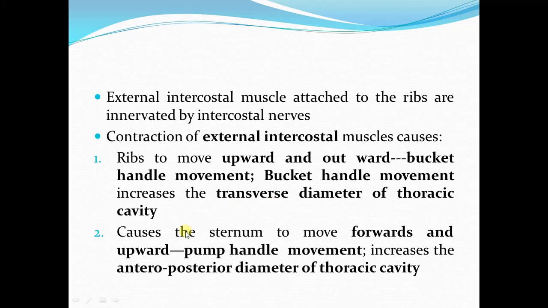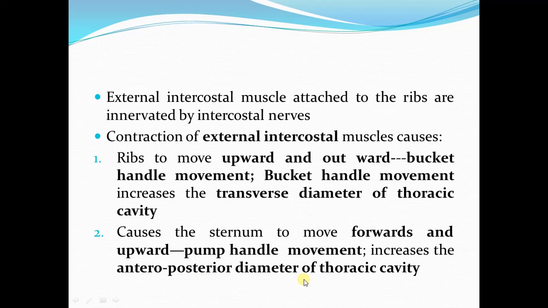Now the second effect produced by the contraction of the external intercostal muscles is that the sternum moves forwards and upward. This forward and upward movement of the sternum is called pump handle movement because it resembles the movement of the handle of a hand pump. Now this pump handle movement increases the anteroposterior diameter of the thoracic cavity.